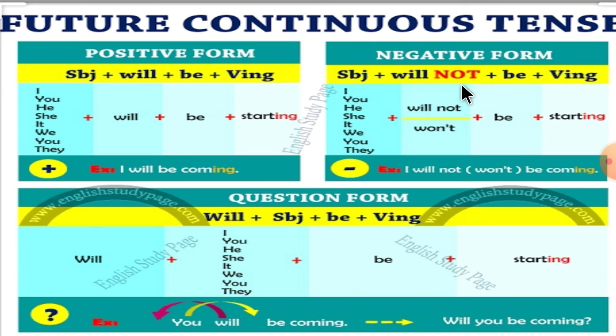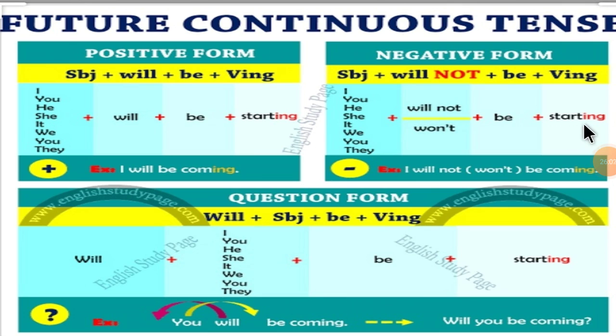Now let's see how to form negative sentence. Subject plus will not plus be plus verb with ing. So here the short form of will not is won't. So let's see the examples here.